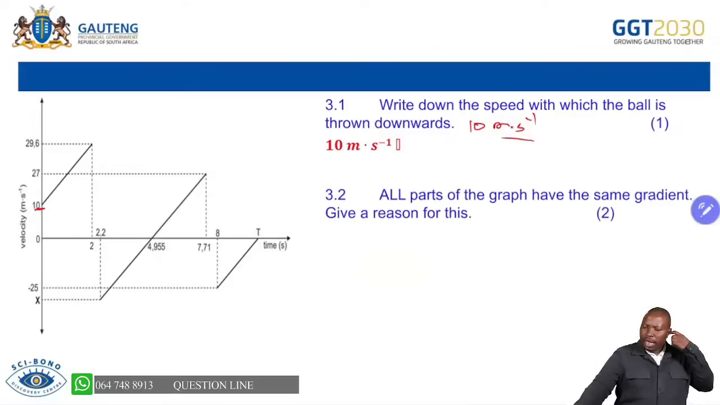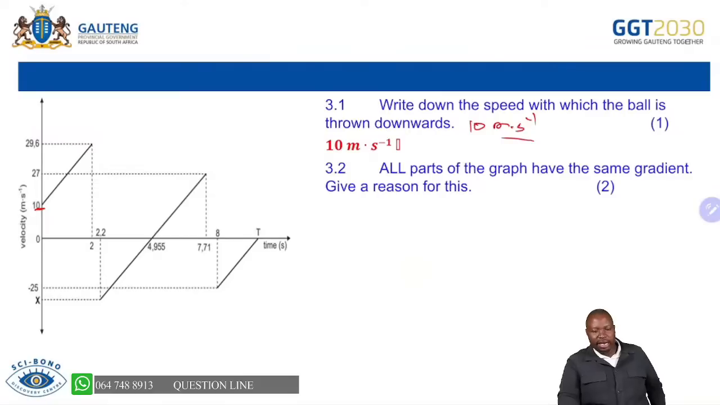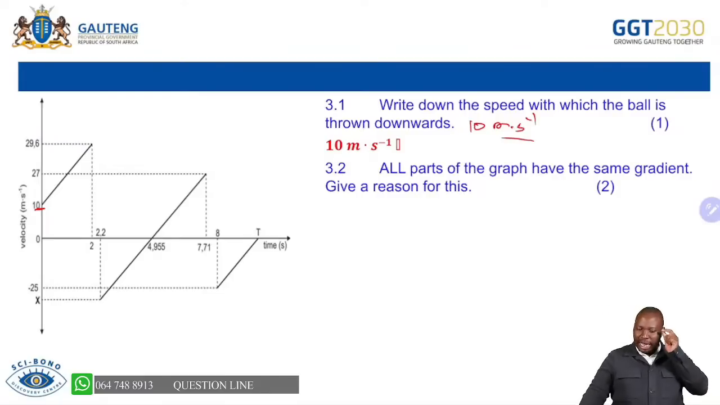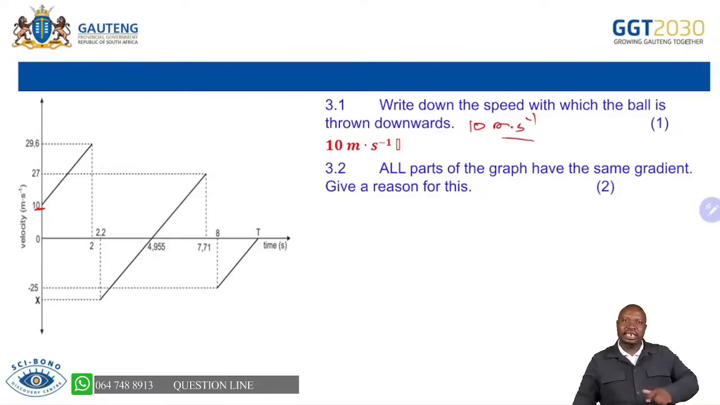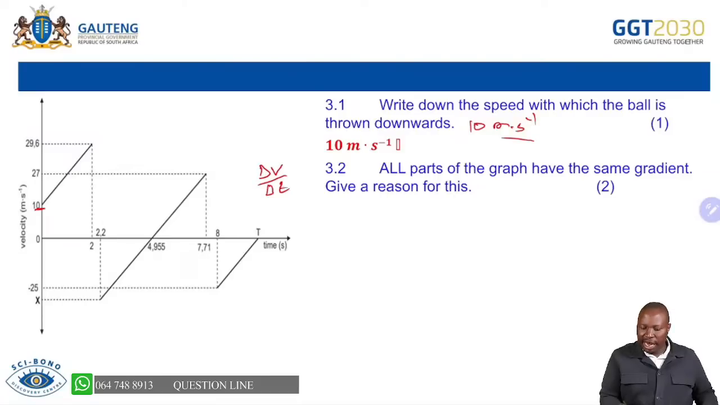Now, all parts of the graph have the same gradient. Give a reason for this. For this particular question, it's very much important for you to start to ask what will be the gradient under a velocity time graph? Remember, gradient is changing y over changing x. Don't forget that. Changing y is changing velocity over changing time. So you know changing velocity over changing time must be acceleration.